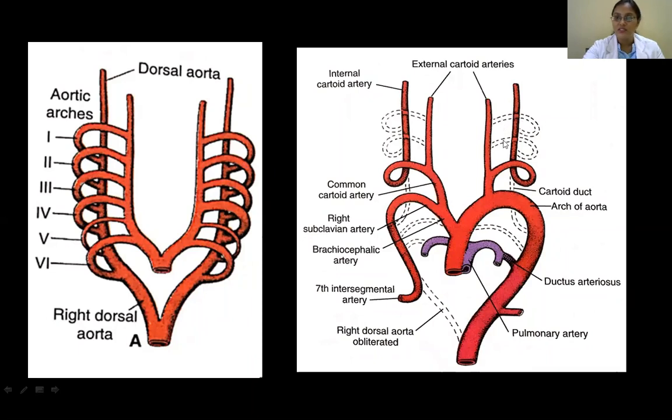The first one has disappeared. Both sides, the second have disappeared. The 5th, obviously, they will not be there. And you can see the 6th on one side, it has disappeared. And you can see this part here. So this is a 6th arch. I told you it will just sprout a small vessel towards the lung. So here it will be going to the lung.